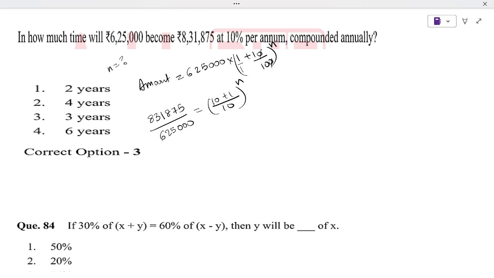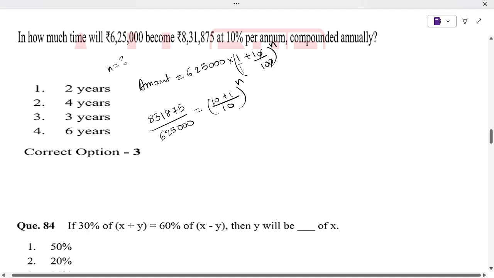So 11 power by 10 power, that means 11 by 10 to the power n. I think this is 625 into 1331, right? Let's check: 625 into 1331 will give us 831875.